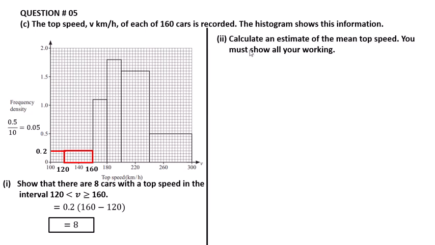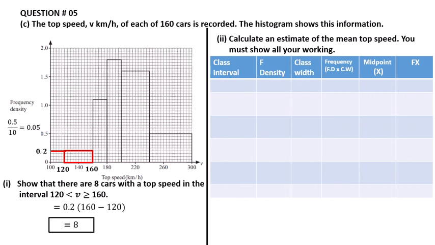Now calculate an estimate of the mean top speed. You must show all your working. Here is a table. The class interval. The first class interval is 120 to 160. The frequency density is here, 0.2.